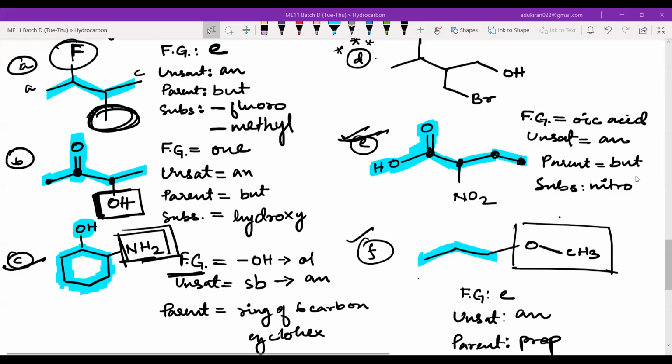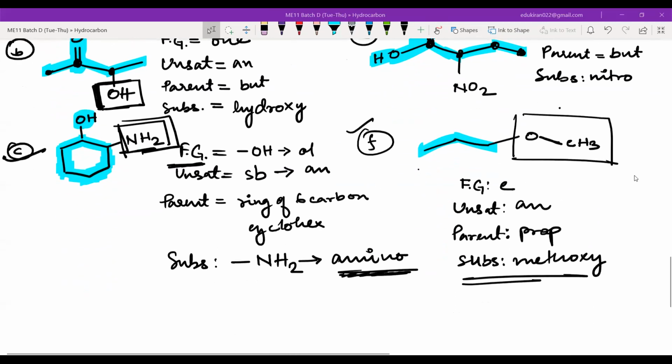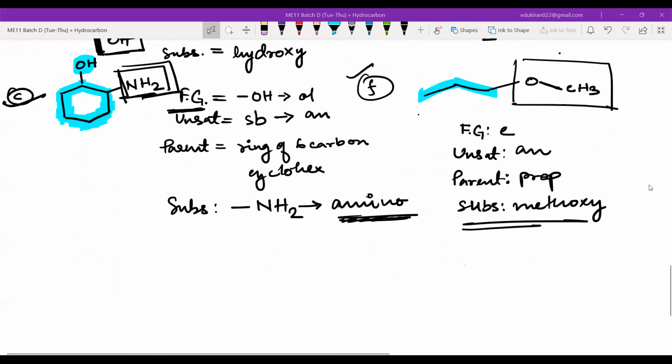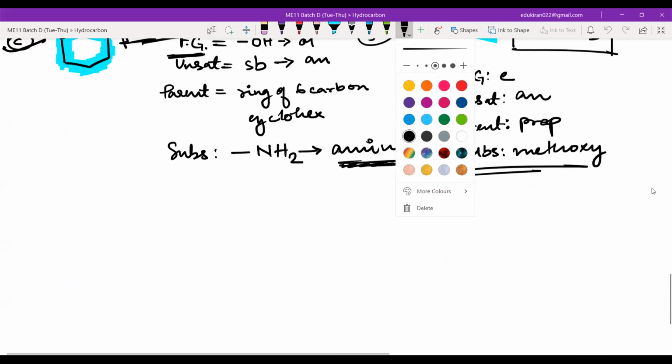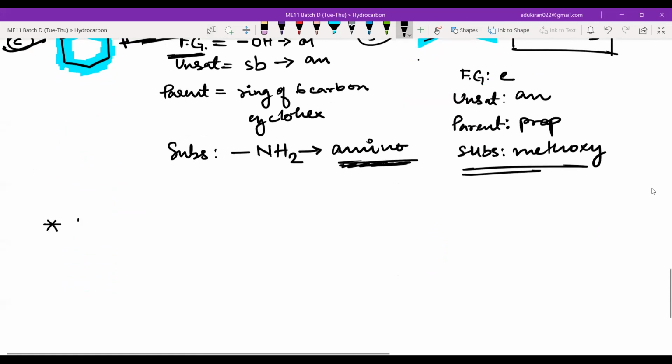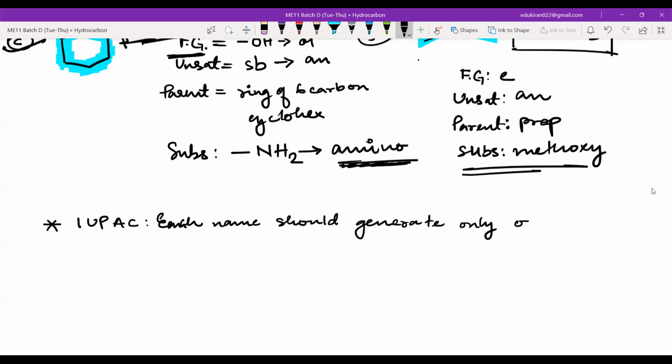Now, why does this happen, and is it allowed? Can we do this? Is it right? Yeah, obviously we can do this, because ChemDraw, the software that I'm using, is used by professionals, and whatever structures you see in research papers are drawn in ChemDraw only. So this is perfectly valid. This is only happening because the idea of IUPAC nomenclature was that each name should generate only one structure.